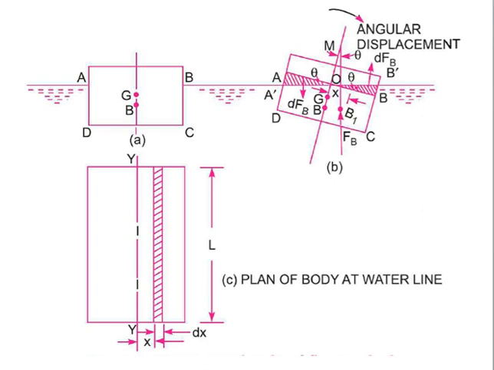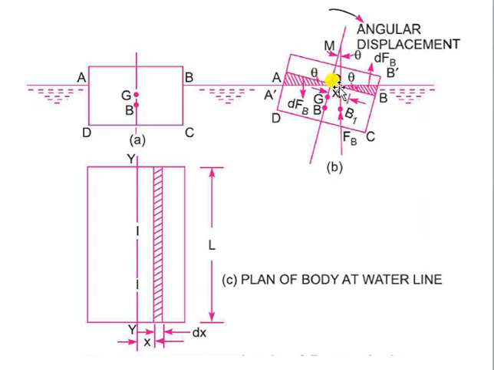So for that we are going to make use of this figure again. Let's say this is a floating body. If you see from the top, the view of this body will be like this. So this is the total length of this body. This is the front of this body. Now, when this body is given a small angular tilt theta, what will happen? The right side of this body will be more inside the liquid, and the left side of the body will be more outside the liquid.